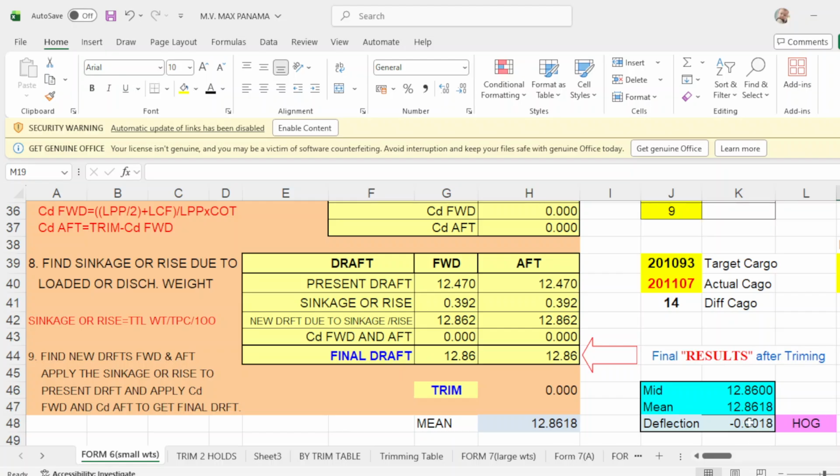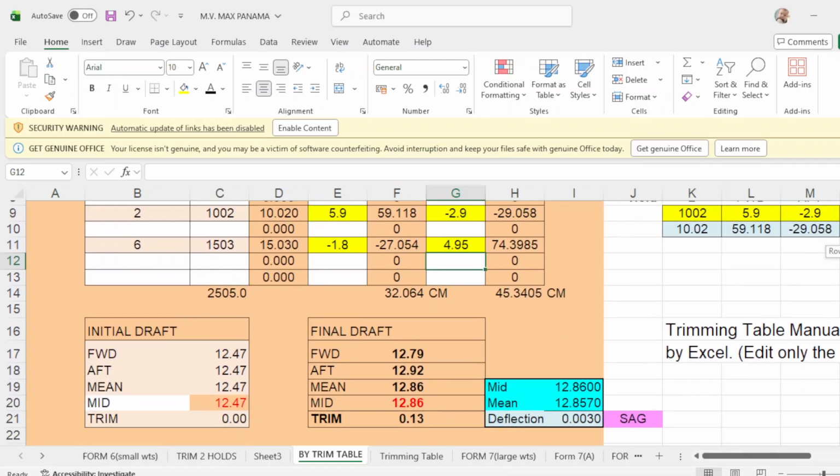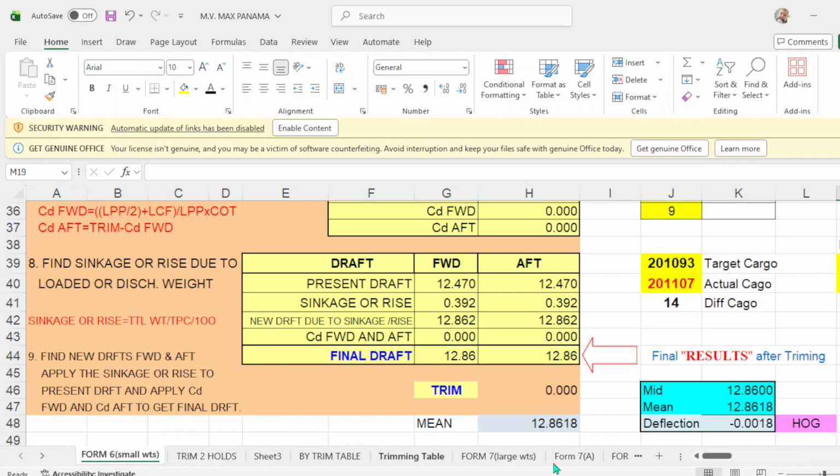Then you have a 0 deflection. Then you go to the trim table. Your trimming holds are 2 and 6. The load to be loaded in number 2 is 1002, 6 will be 1503. And what will be your departure drop? Your departure drop is now changed. 12.02, is that correct? 12.02? No.